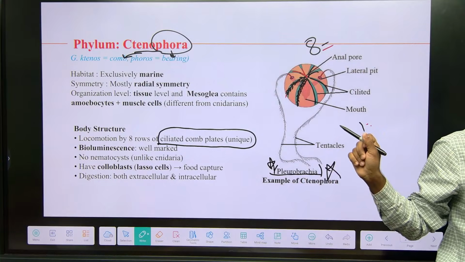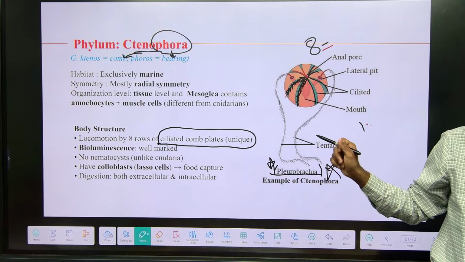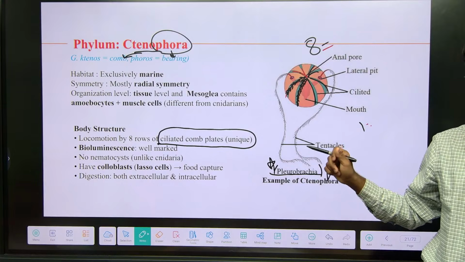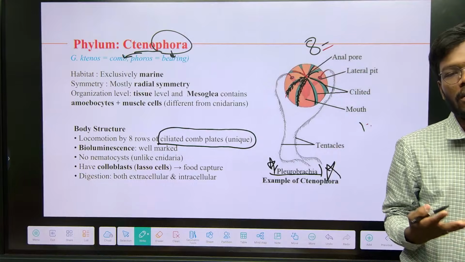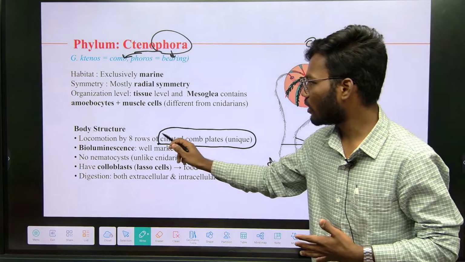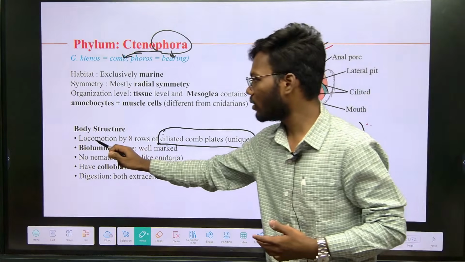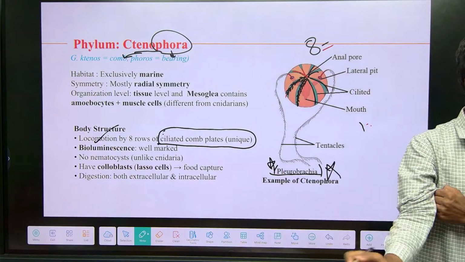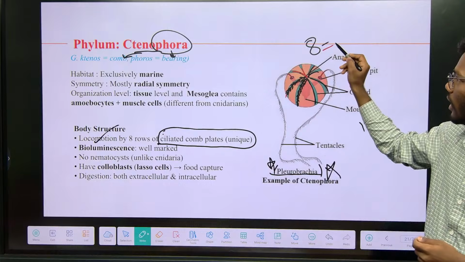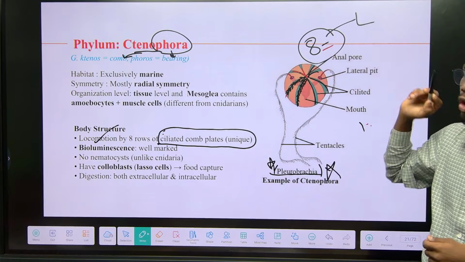So this is one of the important characteristic features. Eight ciliated comb plates, where this kind of feature is present, means Ctenophora. Right? Understand? Sir, what is the purpose of this? This is for locomotion. Why? Because cilia are for what? Locomotion. So these 8 comb plates are for locomotion only.